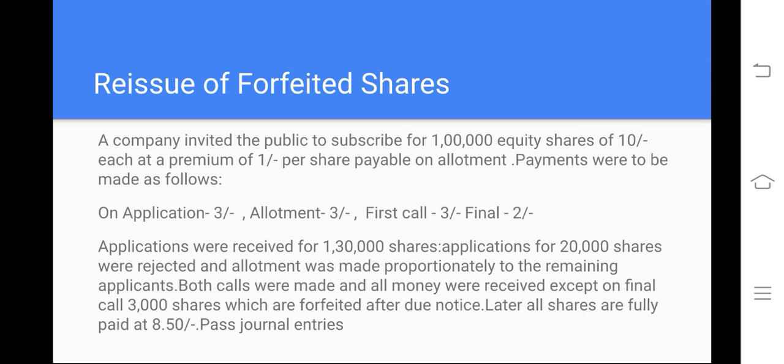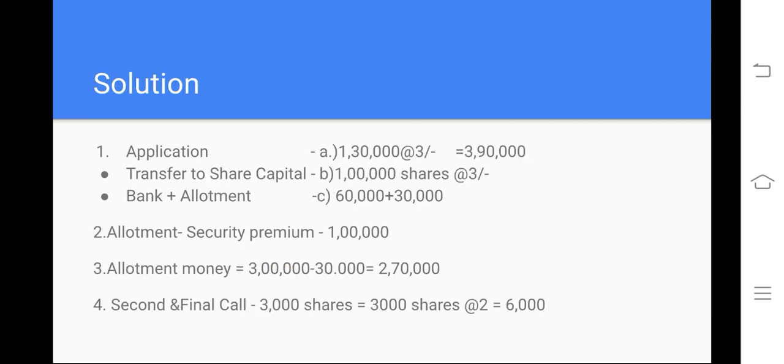And at the time of allotment, the premium of 1 rupee is received. Fine. Allotment money: 3 lakhs minus the 30,000 we already received at the time of application, so the money pending at the time of allotment is only 2,70,000. The second and final call we haven't received. On the second and final call, 3,000 shares were forfeited, cancelled. We have received at the rate of 2, which is equal to 6,000.